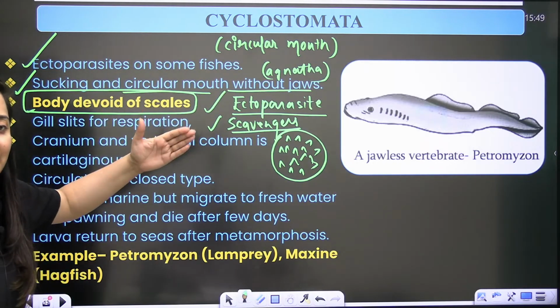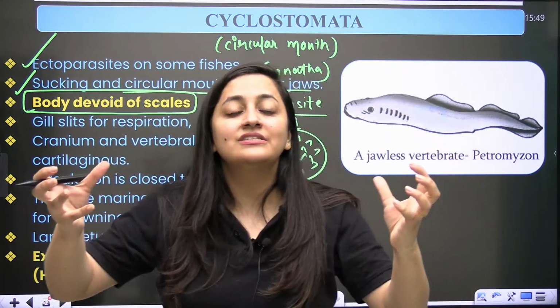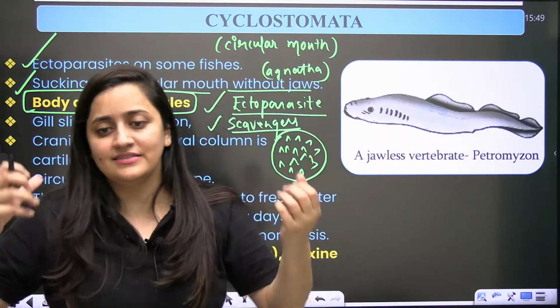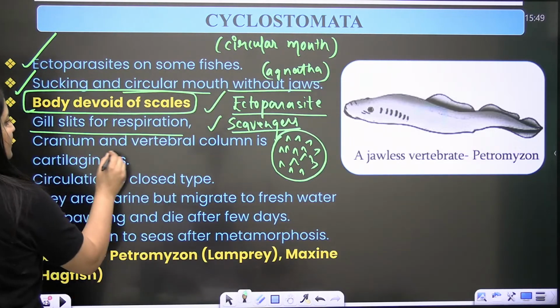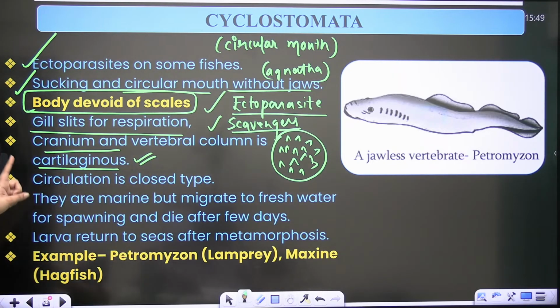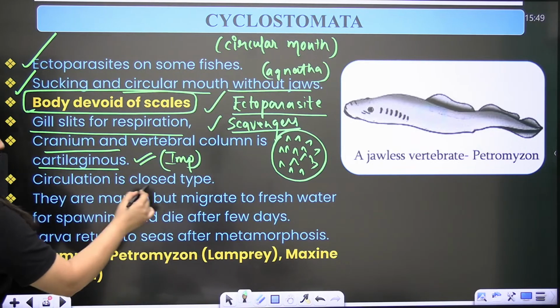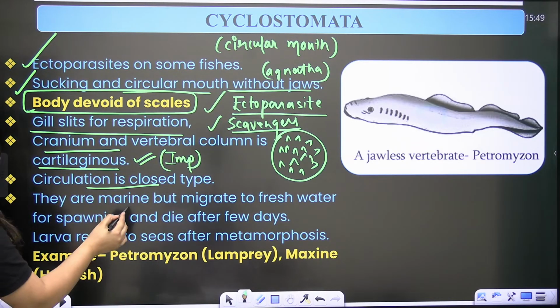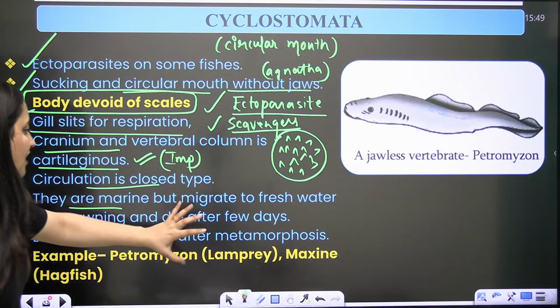The body is scaleless. On the other hand, when you compare it with Chondrichthyes and Osteichthyes, you will see the scales there. Gill slits are present. Cranium and vertebral column are there, but they are cartilaginous. Again, a very important difference. Circulation is closed. They are marine, but they move to fresh water for spawning and die after a few days.